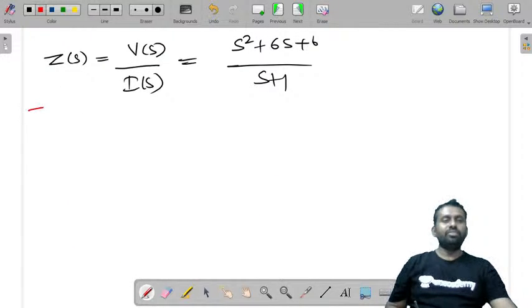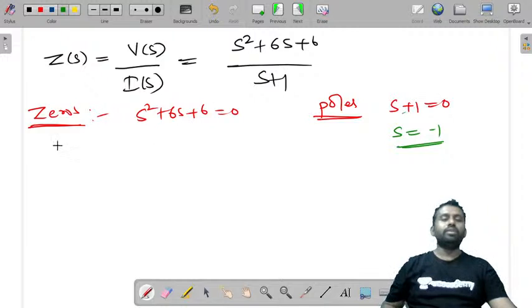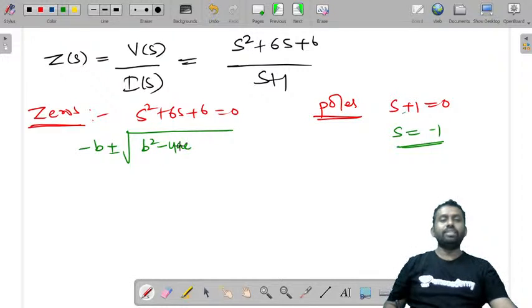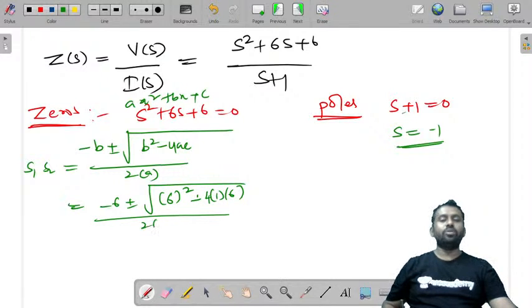So to this you need to find zeros. What are zeros in this case? S square plus 6S plus 6 is equal to 0. And what are poles? You can directly write S plus 1 is equal to 0. What do you get here? S is equal to minus 1. At S is equal to minus 1, you have a pole. And if you just try to solve this, this is minus b plus or minus root b square minus 4ac by 2 into a. Let us consider this as ax square plus bx plus c, where these are s1, s2. So minus 6 plus or minus root of 6 square minus 4 into 1 into 6 by 2 into 1.